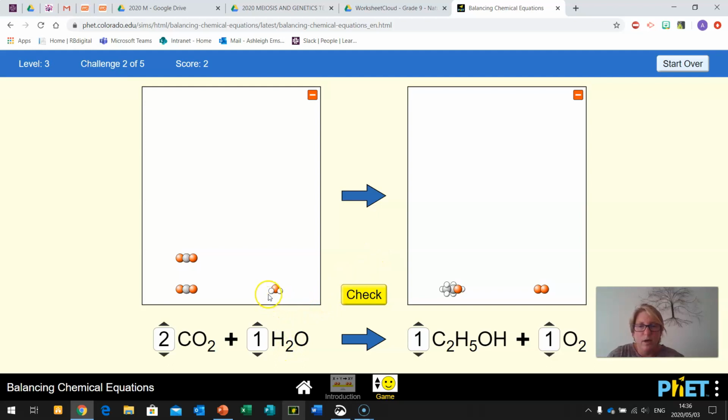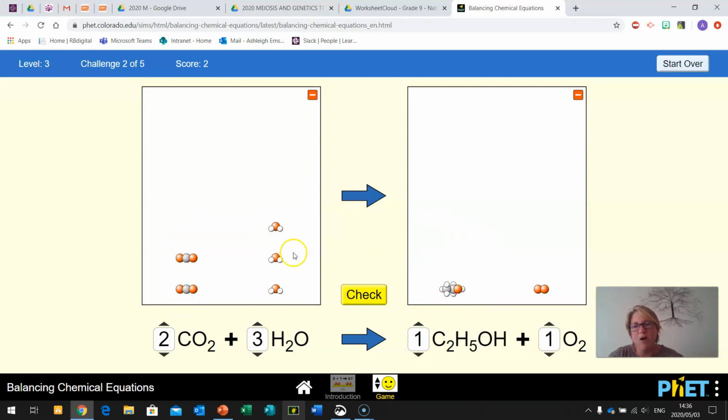So if we have a look at the hydrogen molecules, 1 times 2, we have 2 hydrogen molecules here. Here we have 5 plus 1 is 6. 1, 2, 3, 4, 5, 6. So here we have 6, here we have 2. If we balance it out, that now means we have 4 hydrogens, and that now means we have 6 hydrogens. So our carbons are still balanced and our hydrogens are still balanced.